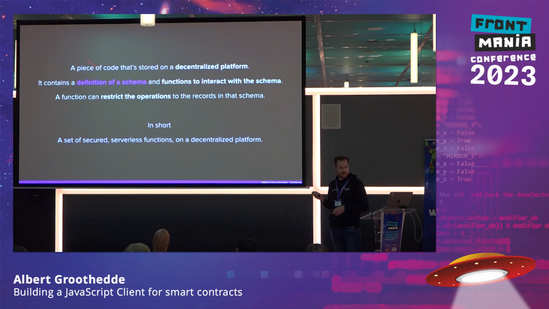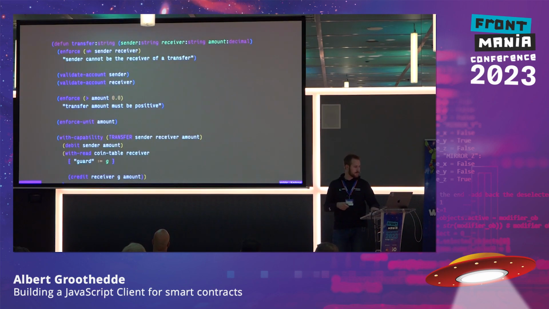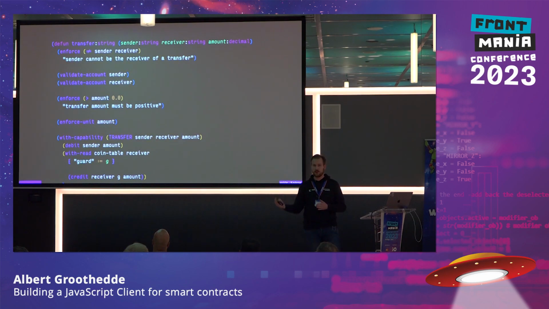Now that we spoke about the definition of a schema, let's look into the functions to interact with the schema. So this is a function on the blockchain which is actually the literal, well, there are some parts omitted, but this is fairly straightforward. And this is also what is actually on the blockchain. So there's no conversion to bytecode, but you can actually read this straight from the blockchain, which means it's also very accessible.